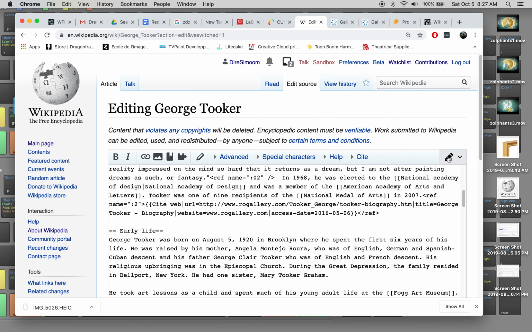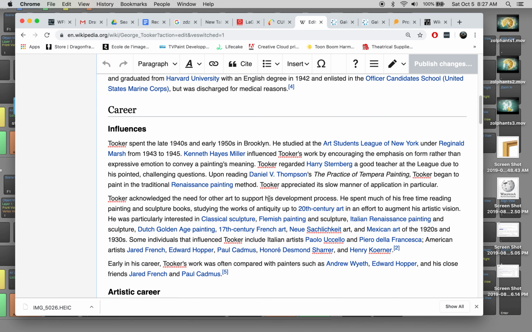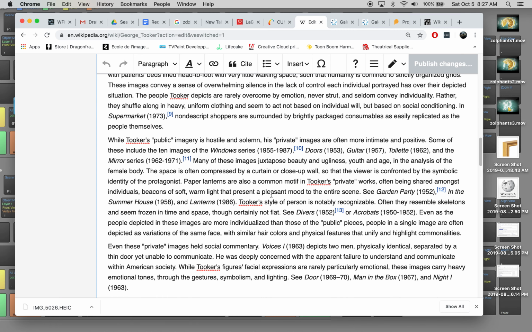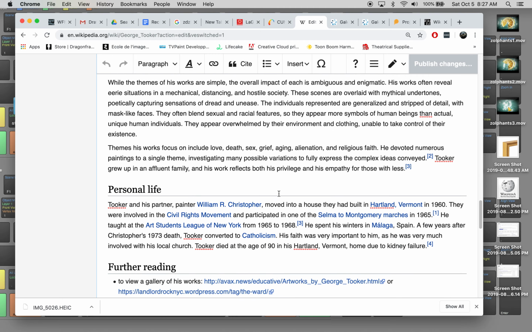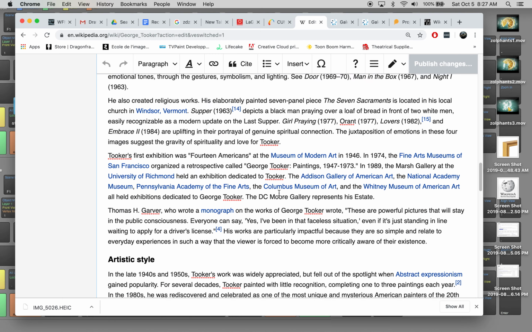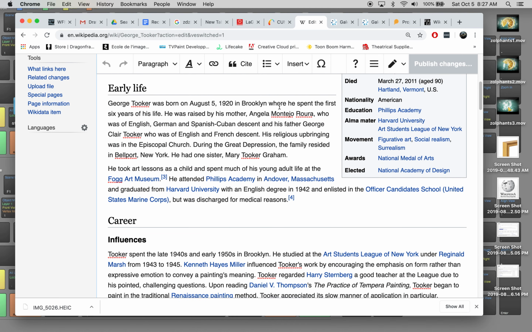So you can switch that over here in this pencil icon to visual editing. I feel more comfortable here myself. So if you do too, then edit here. It just edits like a Microsoft Word document. And I'm going to go to early life, right? There it is. Then I'm just going to add the citation at the end of this.